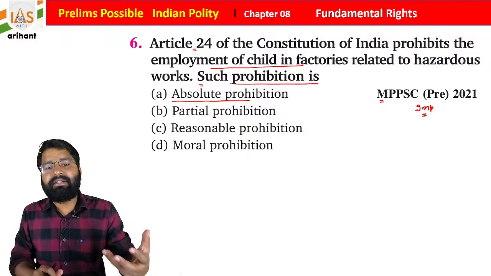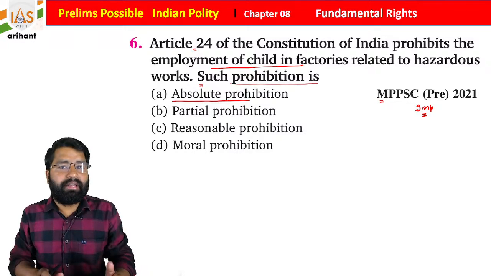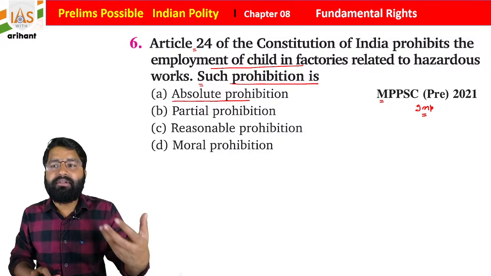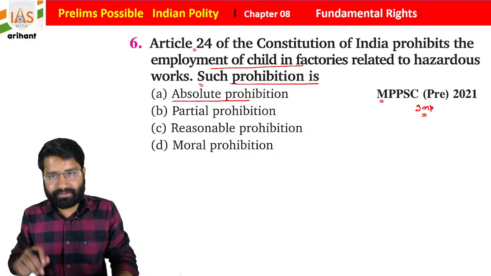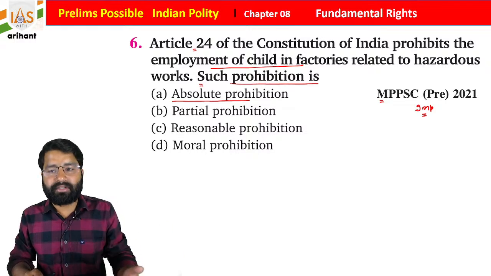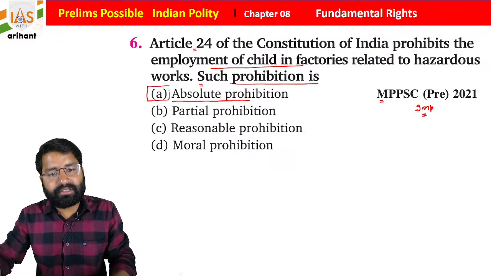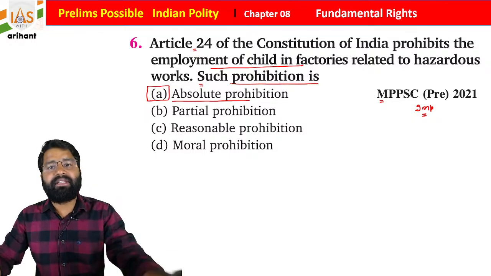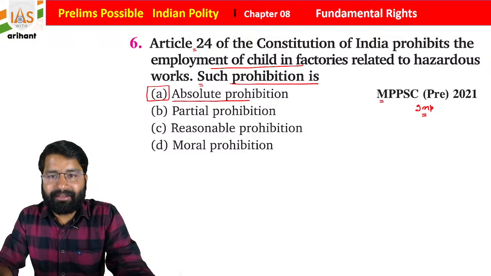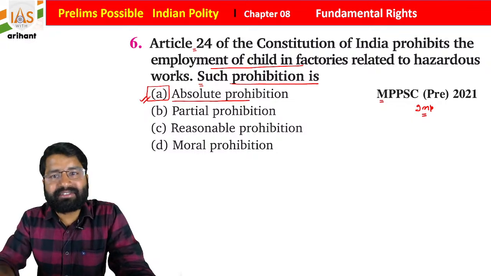So at that time, students, you have to mention how our constitution is protecting their right. You will write that according to Article 24 of the Indian Constitution, child labor is prohibited, and it is an absolute prohibition in some sense, in hazardous factories and mine work. Whenever you write these specific terms and concepts in your mains answer writing, the examiner is going to be happy while reading your answer. So this is very important. Students, it is an absolute prohibition, means it is completely prohibited.